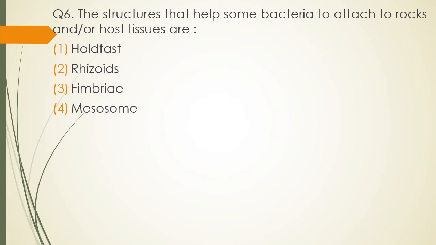Question 6. The structures that help some bacteria to attach to rocks and host tissues are option 1, holdfast. Option 2, rhizoids. Option 3, fimbriae. Option 4, mesosomes. The correct answer is option 3, fimbriae. Rhizoids and holdfast, on the other hand, are not structures found in bacteria, and mesosomes are the inclusions that are formed by the cell membrane, plasma membrane of bacteria. So fimbria is the correct answer.